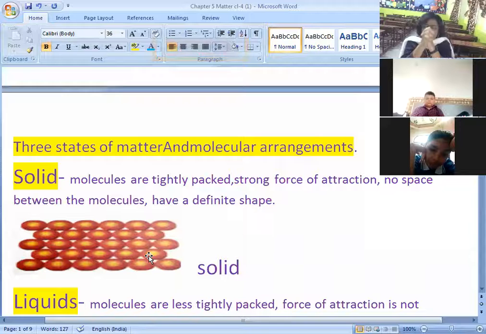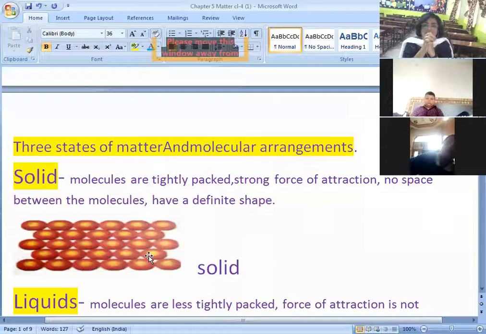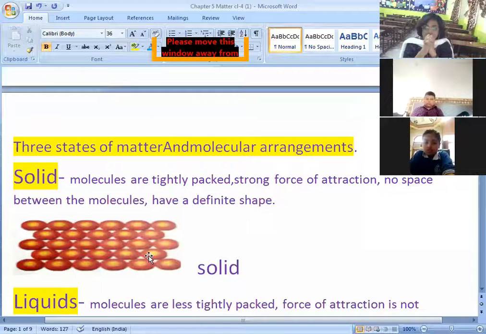They are tightly packed, and the force of attraction between them is very strong so that they cannot move away from each other. They are so tightly packed, right? And that is why the solids have a definite shape.